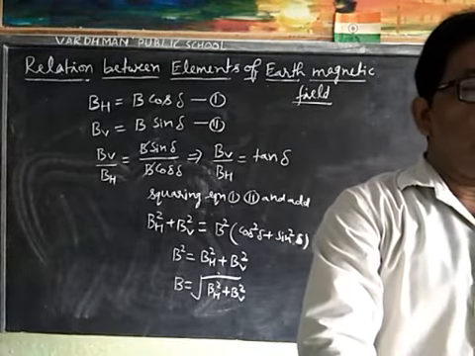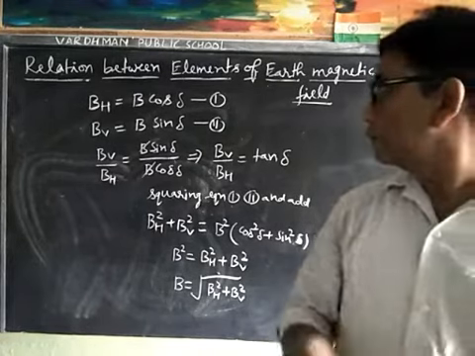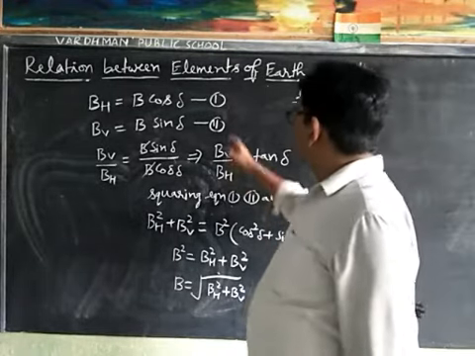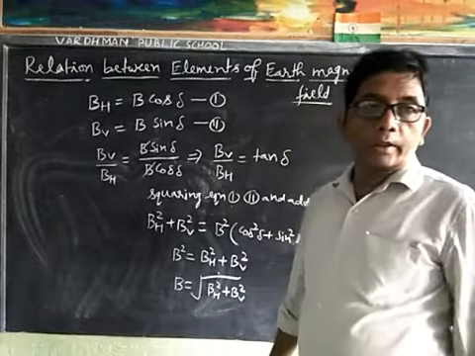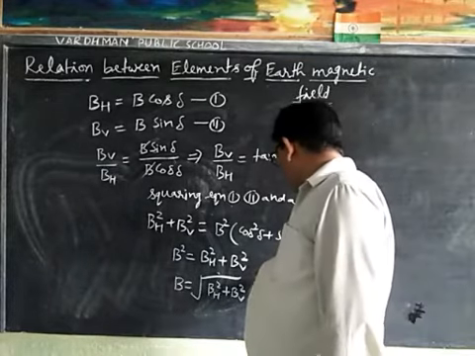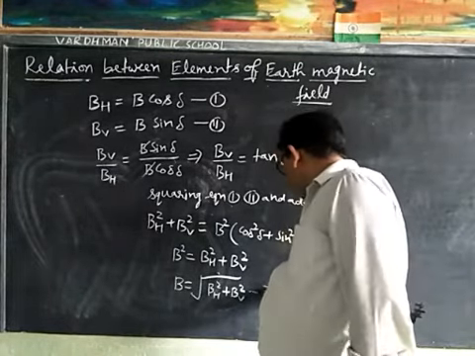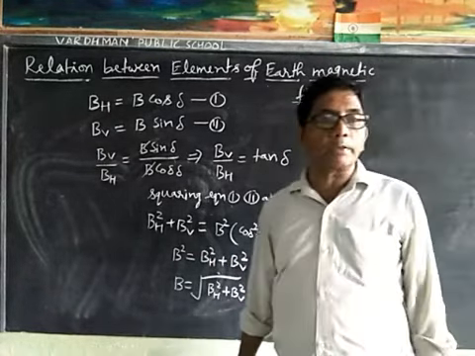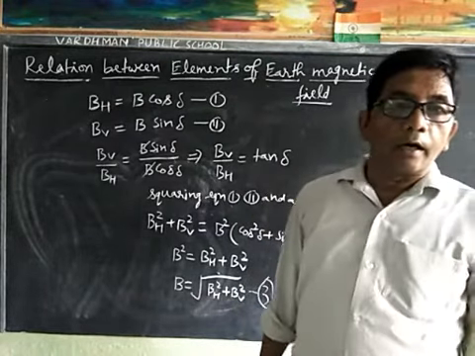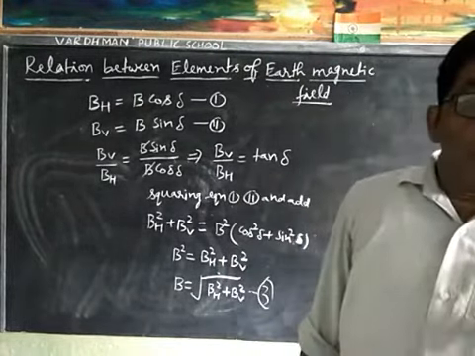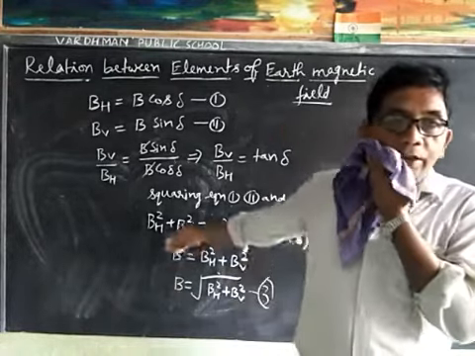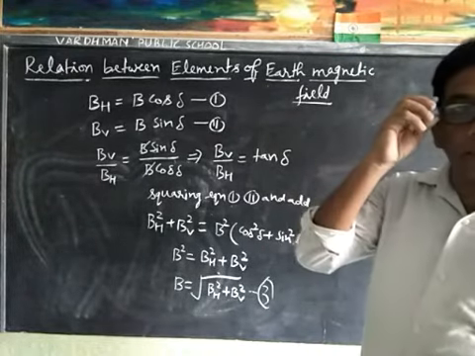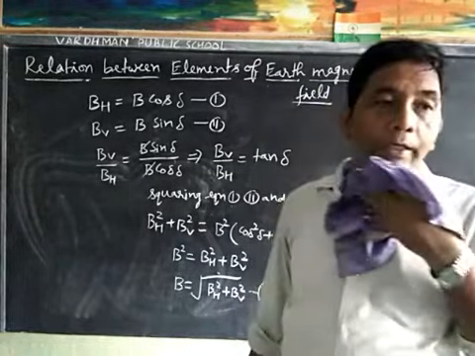Here we see three equations. The first, second, and third are different relationships between the elements of the Earth's magnetic field. By knowing these relations, we can determine the magnitude and direction of the Earth's magnetic field at any place.